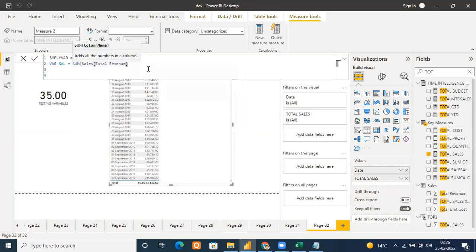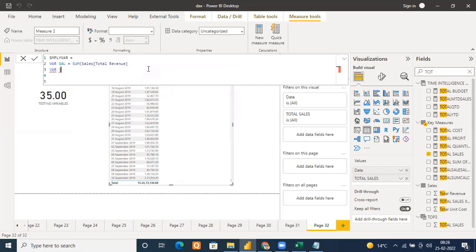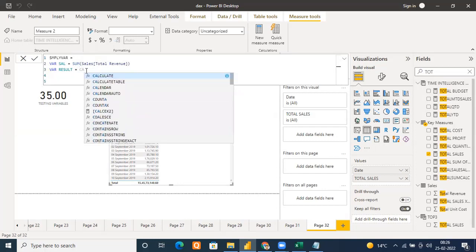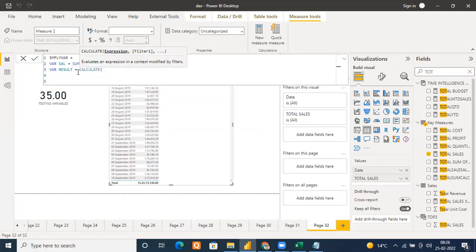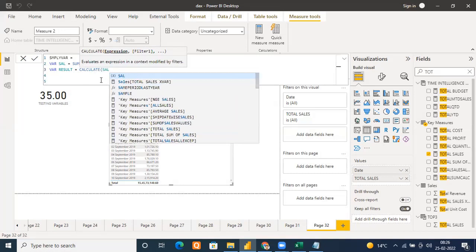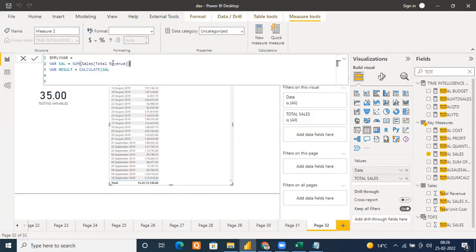I did that, right? When I come here, I declare one more variable, result equals calculate. And what I need to calculate is same period last year, so I need sale, the same expression we have been using. Or if you want to use your measure, you can type your measure as well.